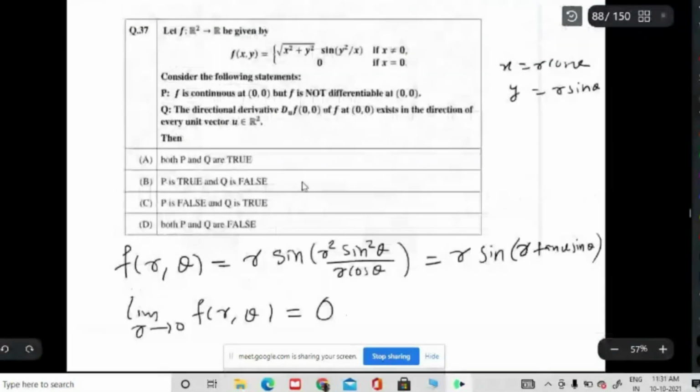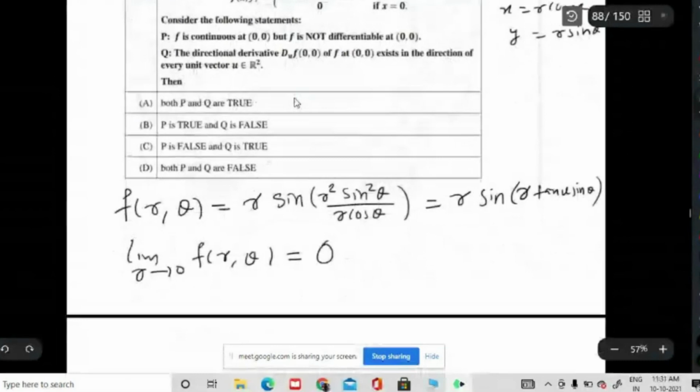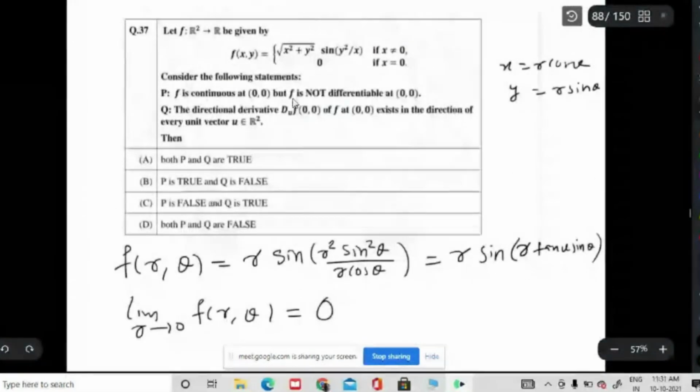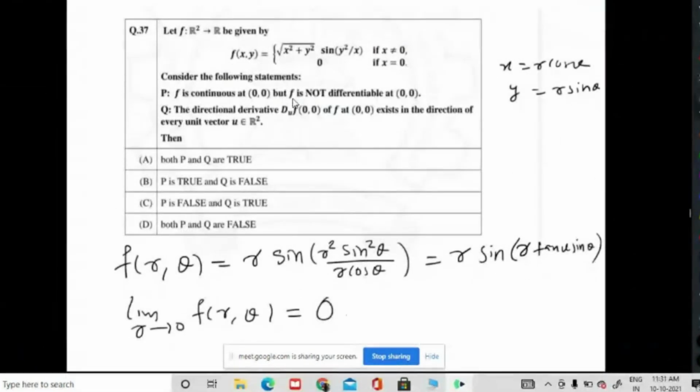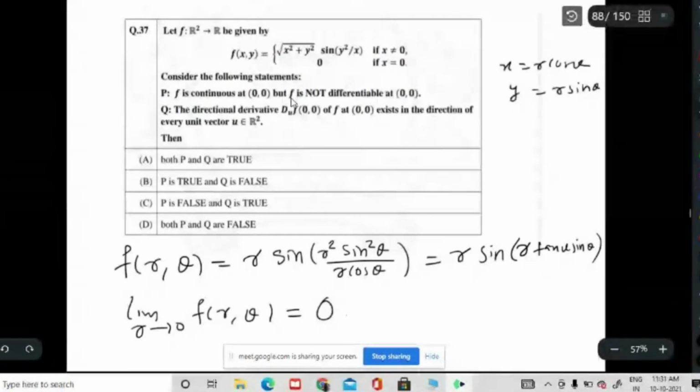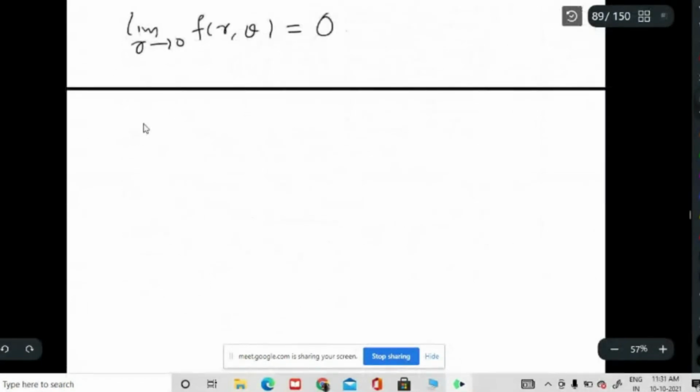Now you wanted to look at the differentiability. So first you have to take the partial derivative with respect to x at (0, 0) and with respect to y at (0, 0). So what is fx at (0, 0), and fy at (0, 0)?